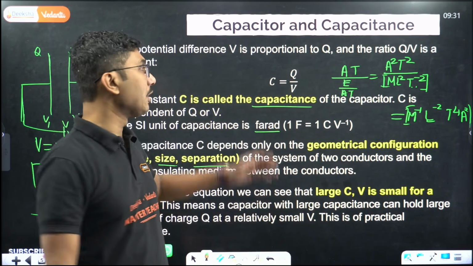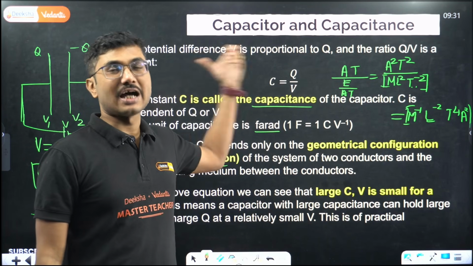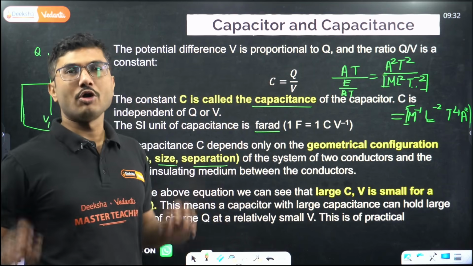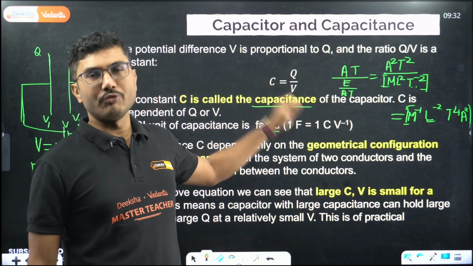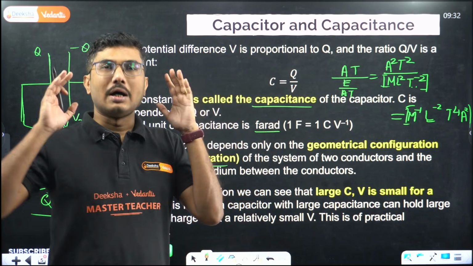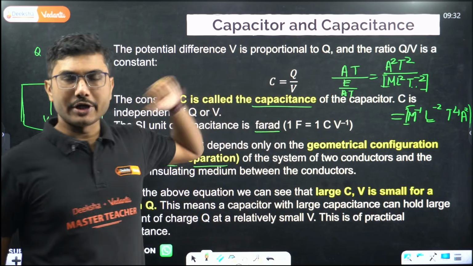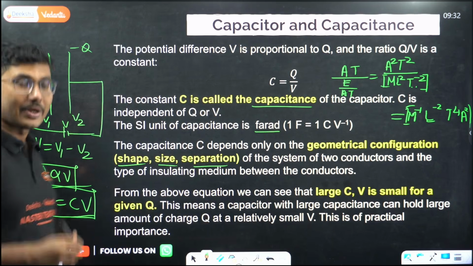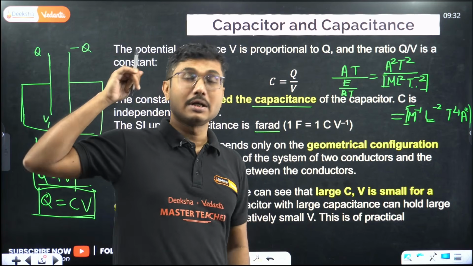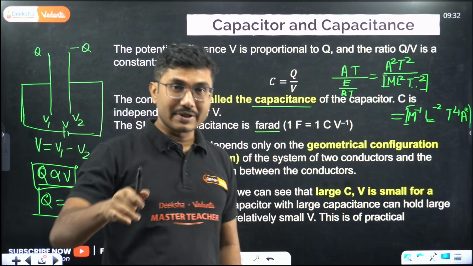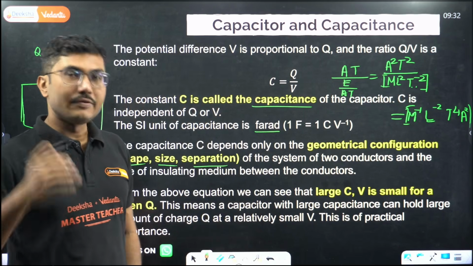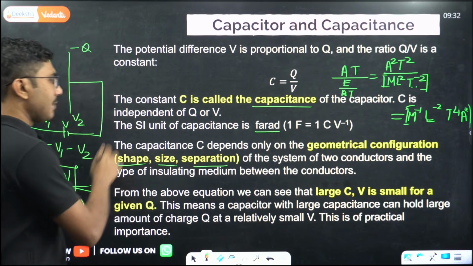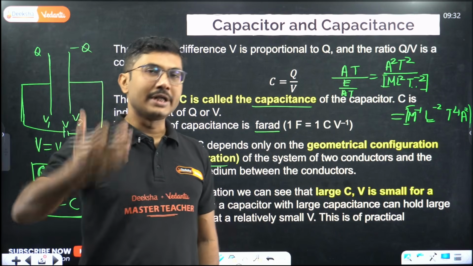There is an MCQ question where they are asking that capacitance is charged by voltage. If voltage is doubled, what will happen to the capacitance? Capacitance will remain constant. Capacitance does not depend on voltage or charge because it's a property of the capacitor itself. That is very, very important. It comes from the fact that this is a proportionality constant, and that's why capacitance for a given capacitor is always constant even if you change voltage or charge. It only depends on shape, size, separation and the insulating medium between the plates.